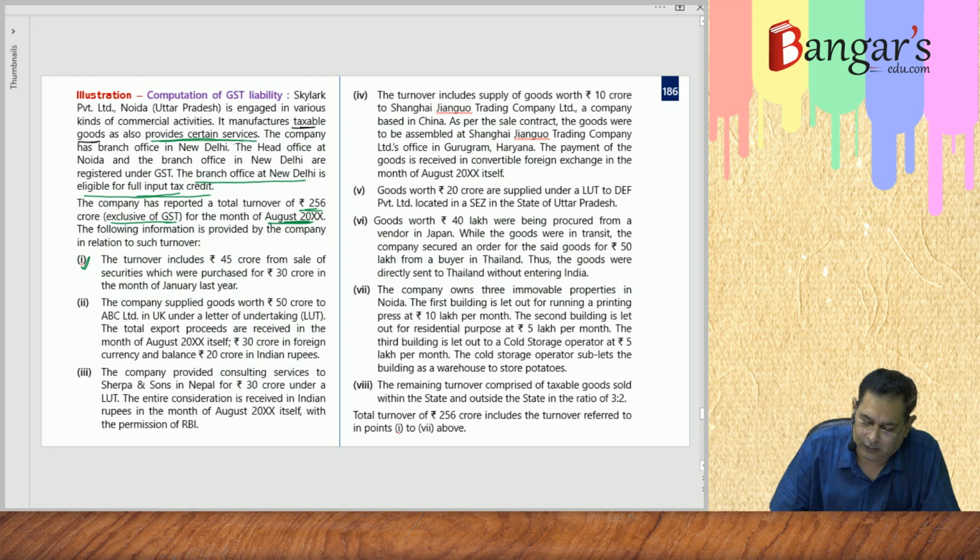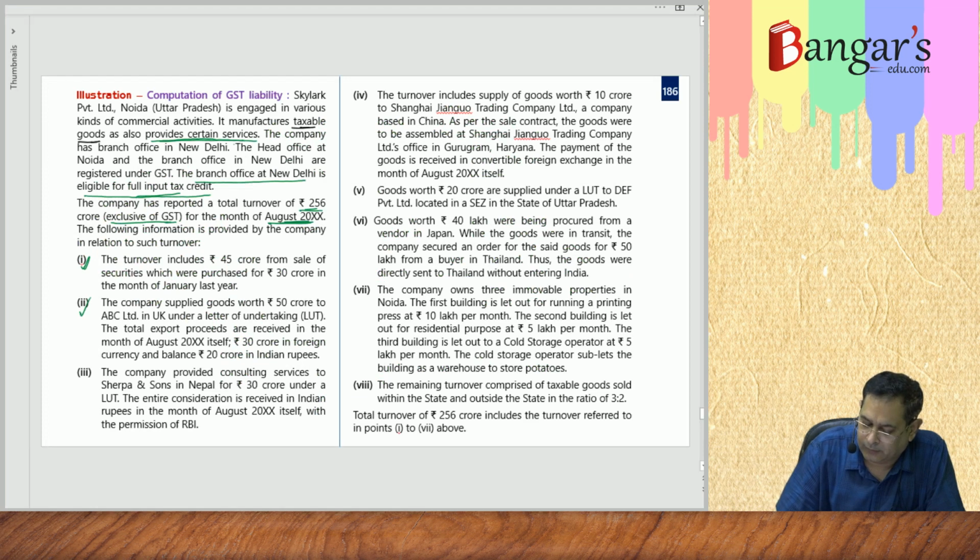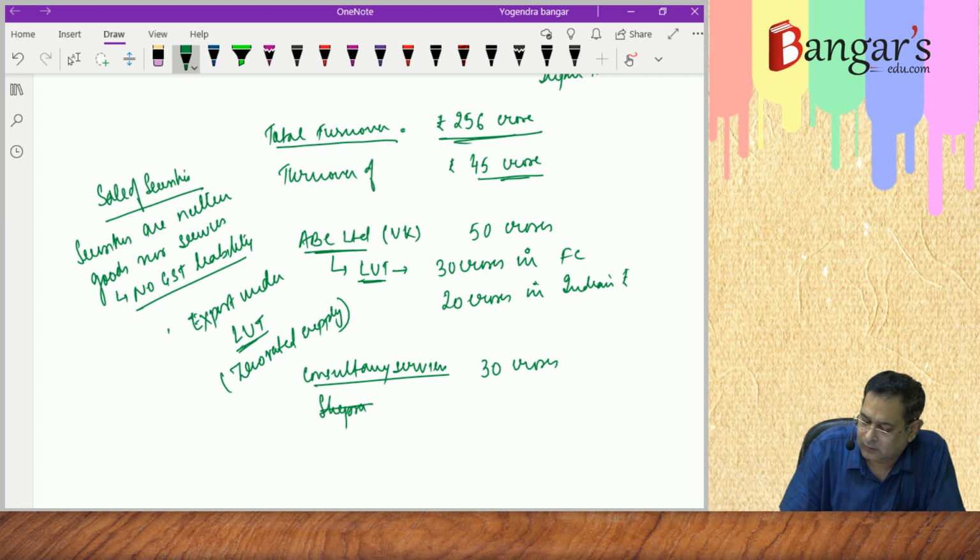Then the next is, the company provided consulting services to Shipra and Sons in Nepal for rupees 30 crores. So here 30 crores is for consultancy services to Shipra and Sons, Nepal.